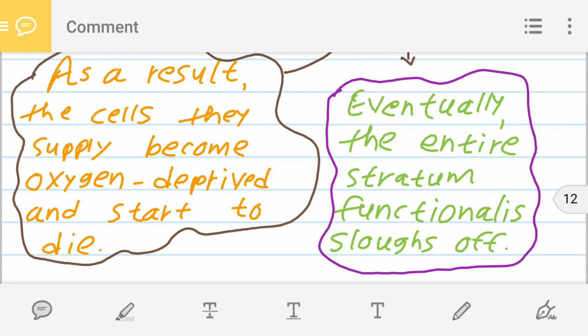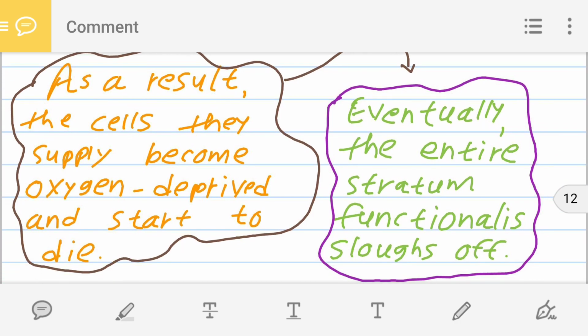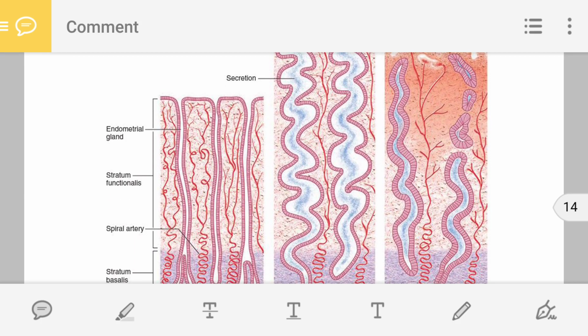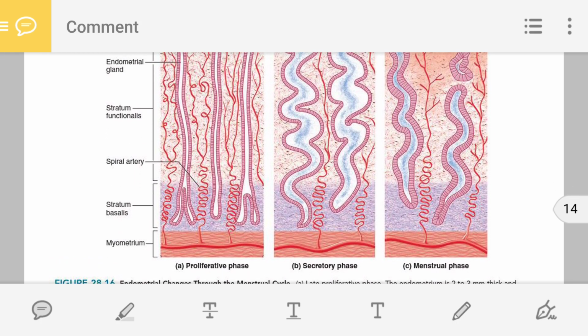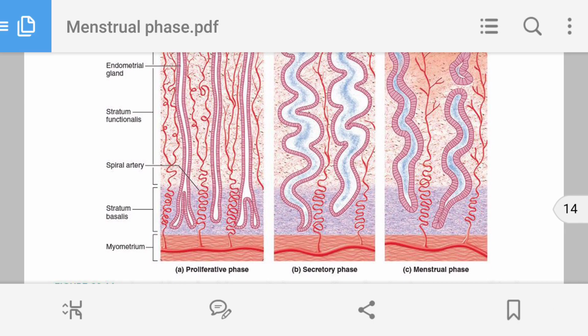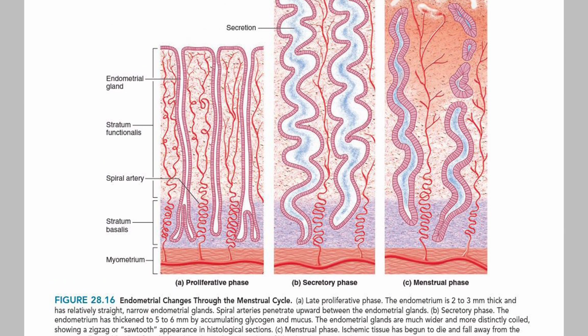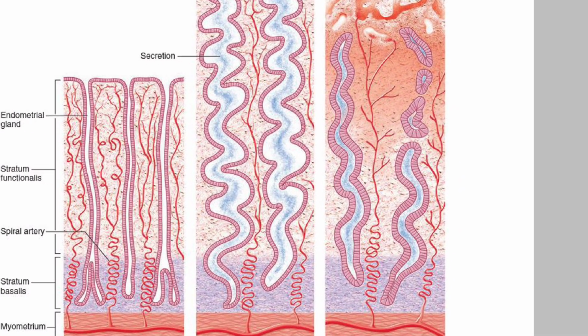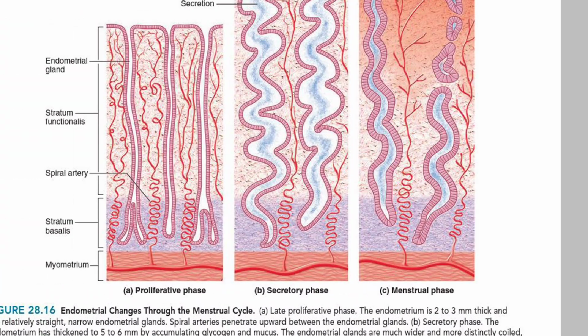So here I have written that point also, why the entire endometrium, that is the stratum functionalis, is sloughed off. As you can see here in this figure, you will get the idea. I am showing, this is the menstrual phase that we are discussing. This is the menstrual phase.